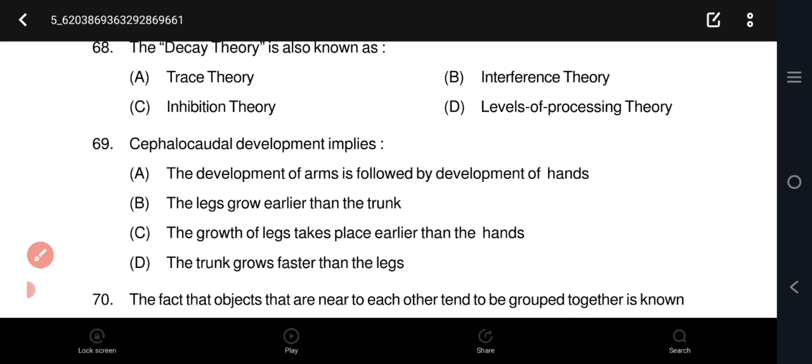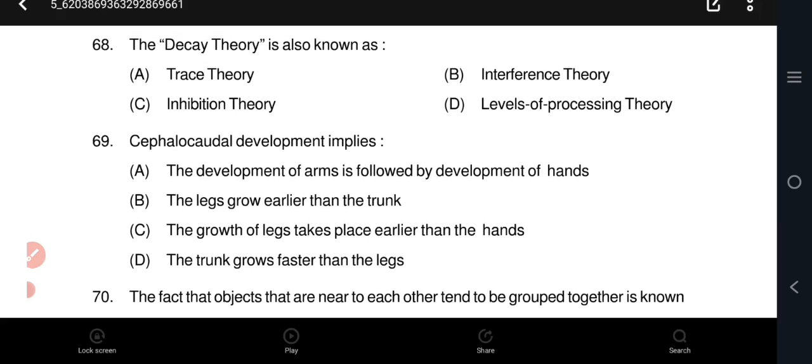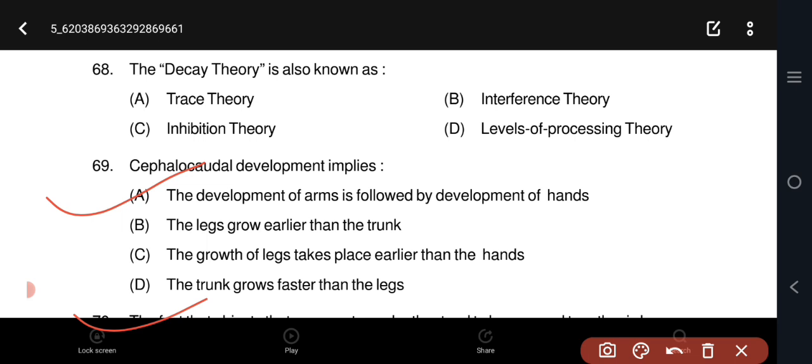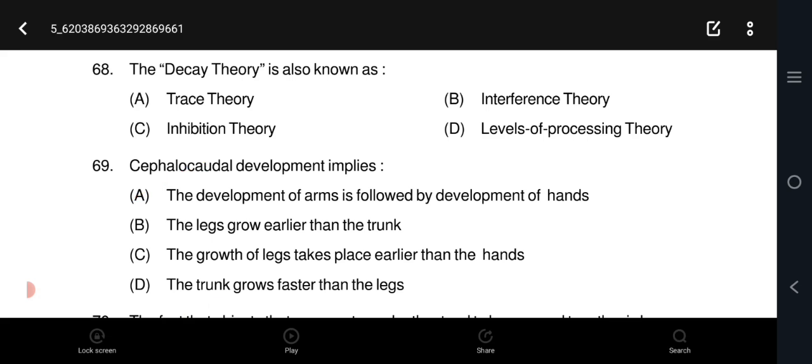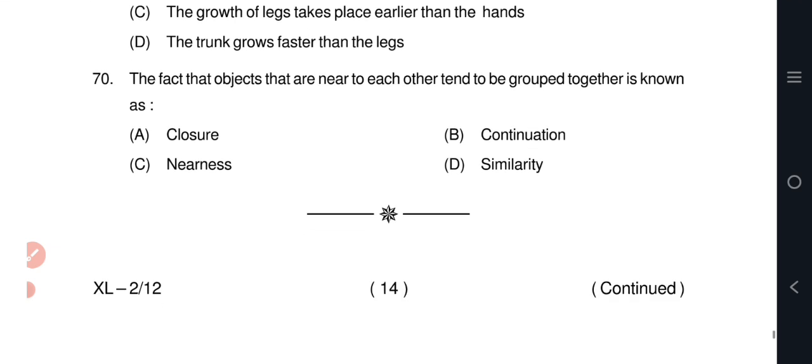Question number 69. Cephalocaudal development implies option A, the development of arms is followed by development of hands. Question number 70. The fact that objects that are near to each other tend to be grouped together is known as option C.